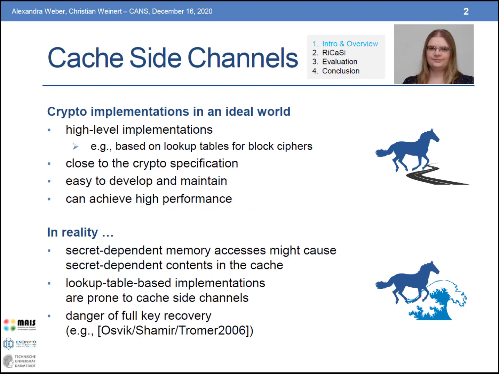I will start with the motivation for cache side channel mitigation via circuit compilation. In an ideal world, cryptography can be implemented at a high level of abstraction, for example, using lookup tables for the implementation of block ciphers. Such implementations are close to the specification of the crypto algorithm and are hence easy to develop and to maintain. They can also achieve a high performance. For example, lookup tables were introduced into the AES specification as a way to increase performance of the implementation.